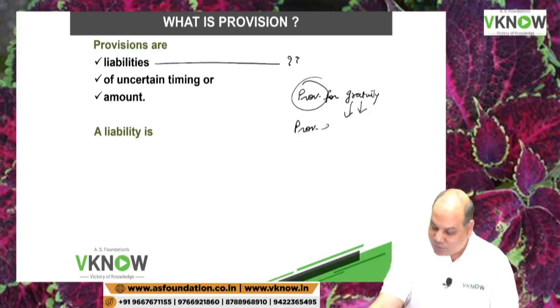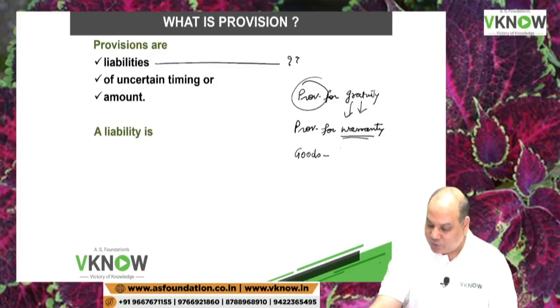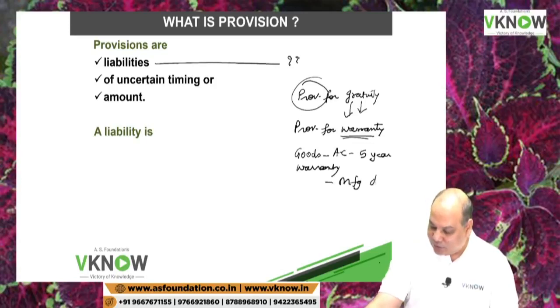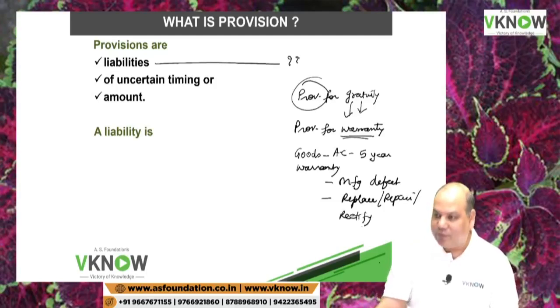Another good example is provision for warranty, which is covered by this standard. Provision for warranty. We will discuss one by one. What is provision for warranty? Company sells goods like this AC which we have purchased for classroom. It came with a 5-year warranty. If there is any manufacturing defect, the company will replace, repair, rectify, whatever is possible they will do.